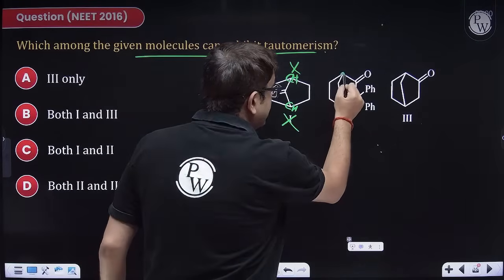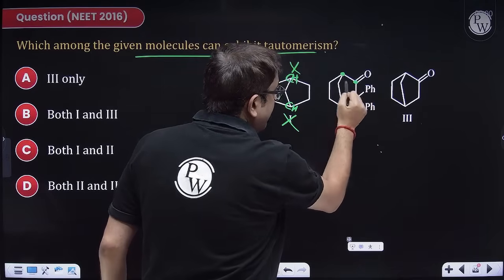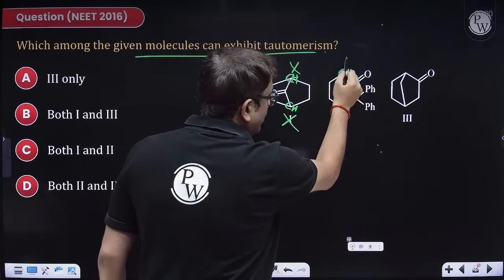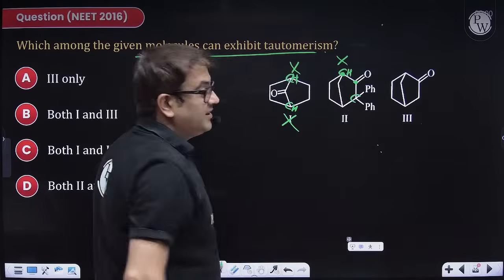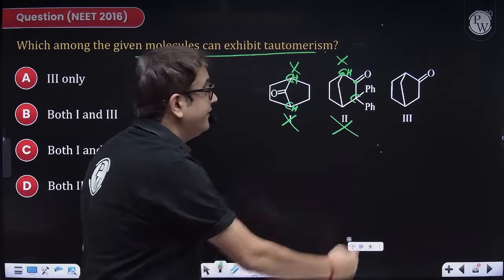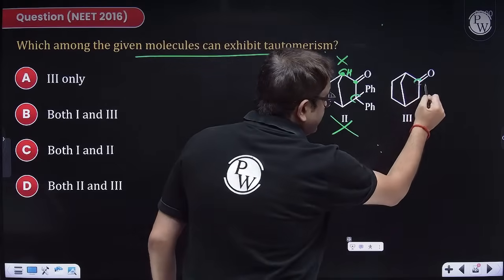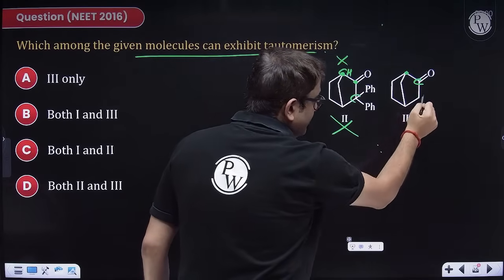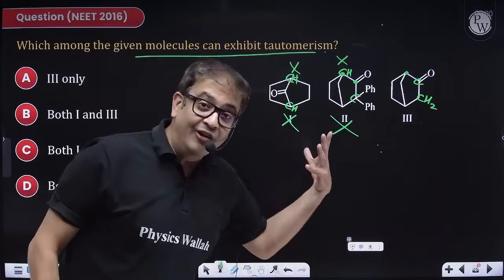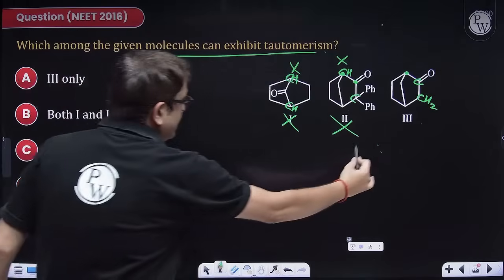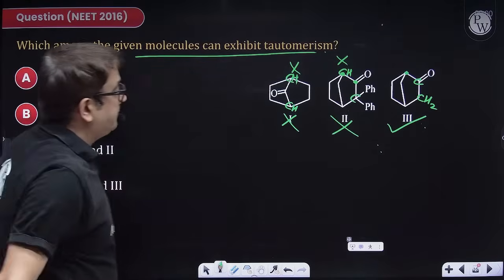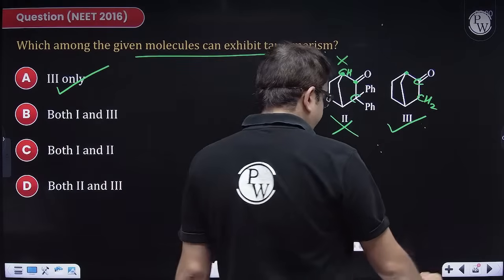Similarly here, this is a ketonic group. This is my bridged carbon. So I can't do tautomerism, but yes, sir, I have this sp3 hybridized carbon, but it does not have any hydrogen. Therefore, this is also cancelled. Yes, sir, I have this ketonic group, although this can't be associated, but this CH2 hydrogen can be involved in keto-enol isomerism. So yes, 3 can show tautomerism. Therefore, your answer will be option A, because it is 3. Perfect.